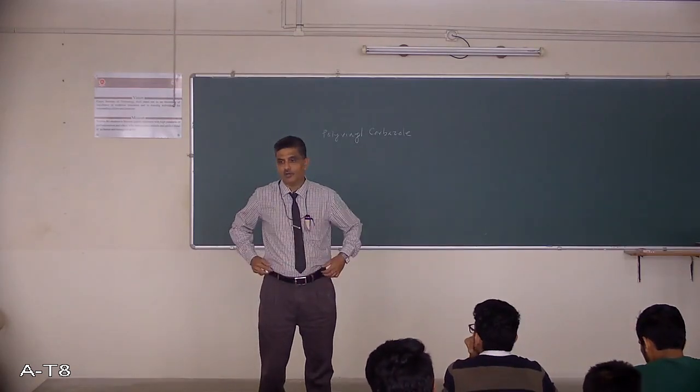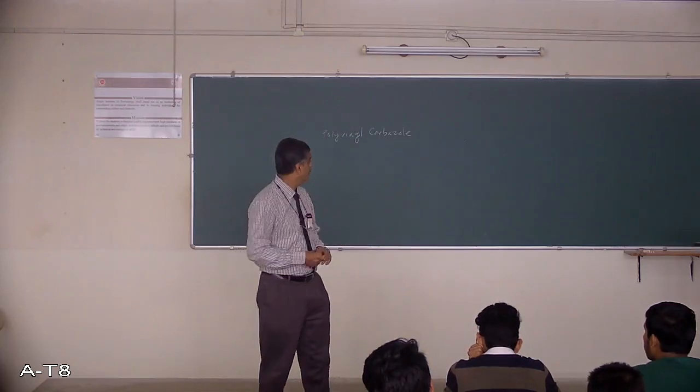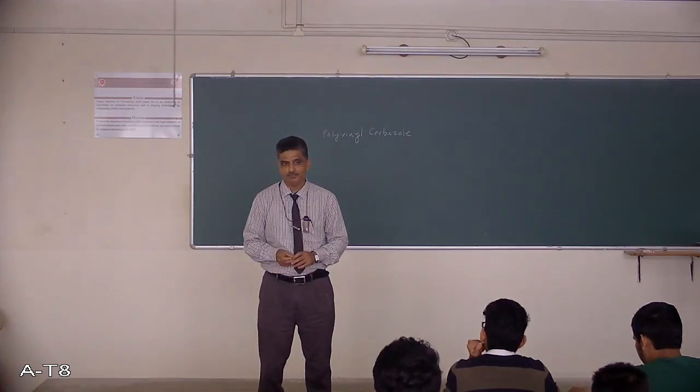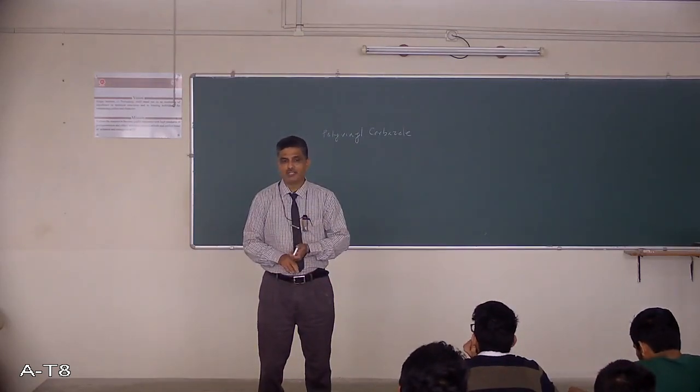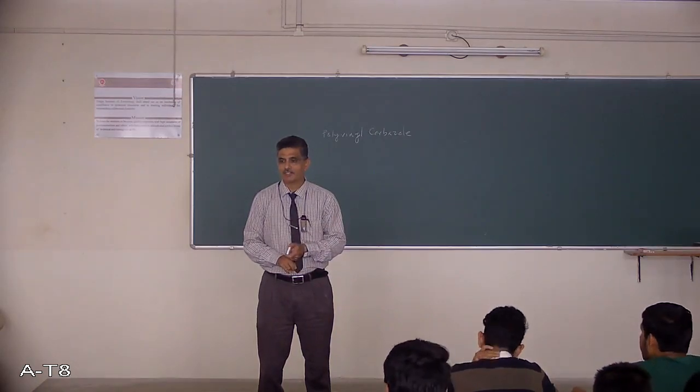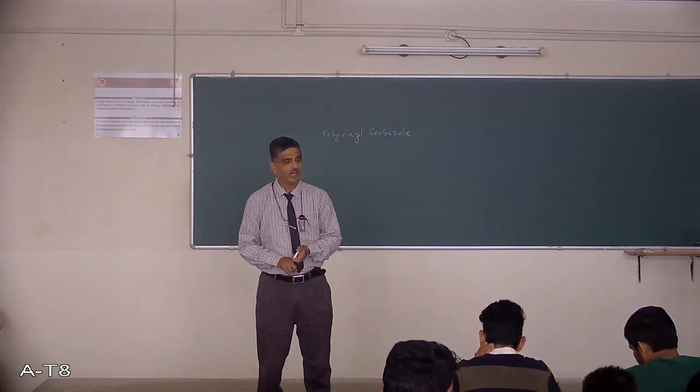Now you have to study only one photoconducting polymer, that is polyvinyl carbazole. Now what is the starting material used for polymerization? Already I have discussed yesterday. It is a monomer, N-vinyl carbazole.